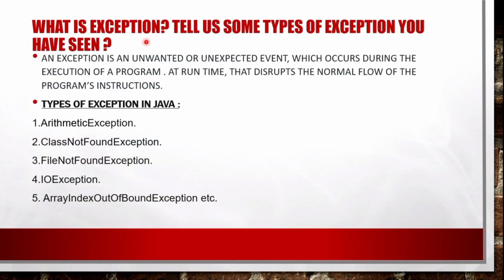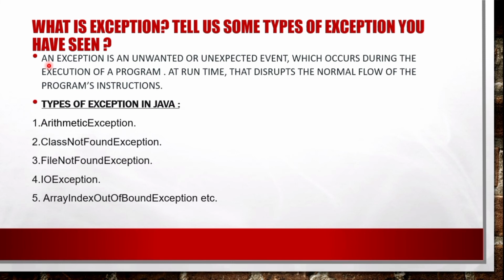What is an exception? And tell us some types of exception you have seen. This is a basic question, but sometimes it can be asked in an interview. My interviewer also asked me this question, so for that reason, I thought this can be an important question. So what will be the answer?